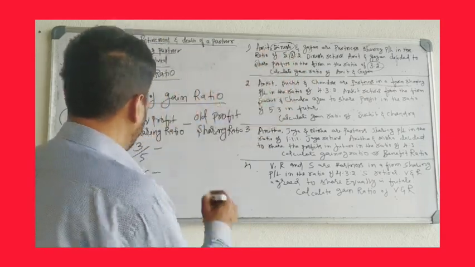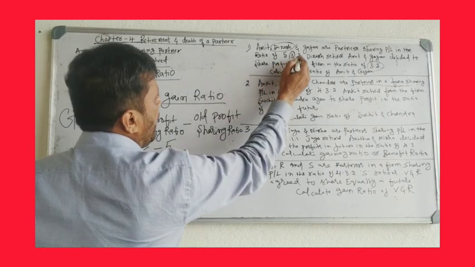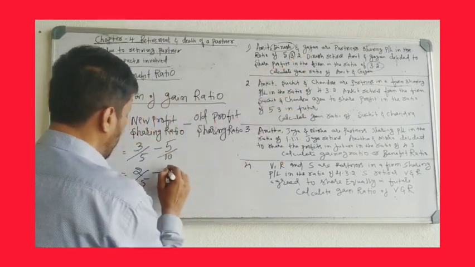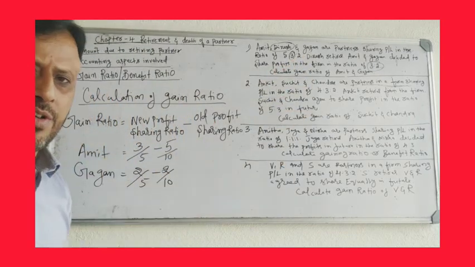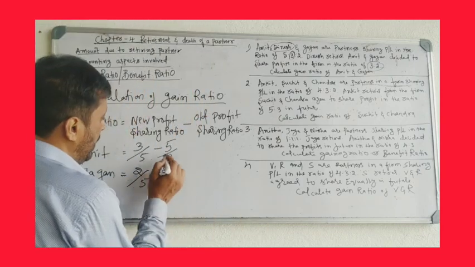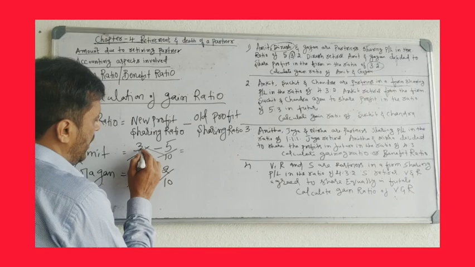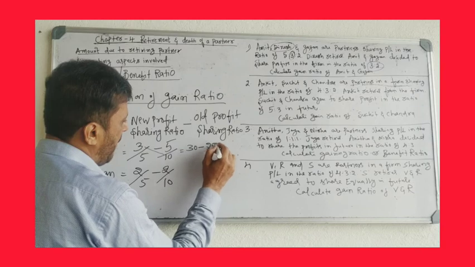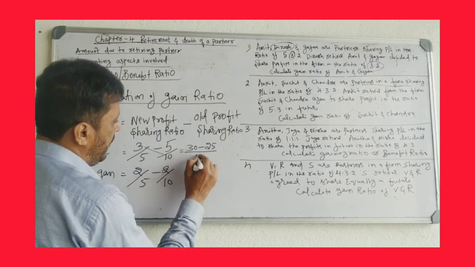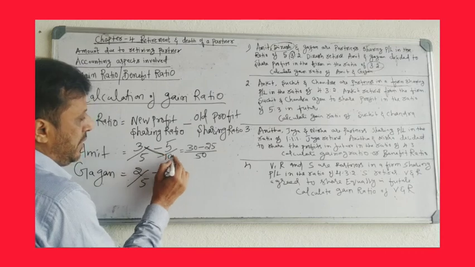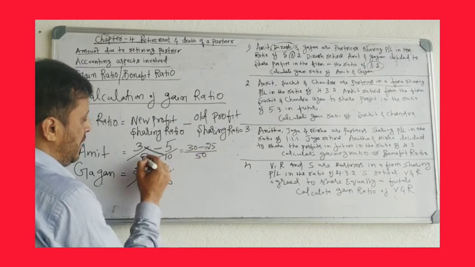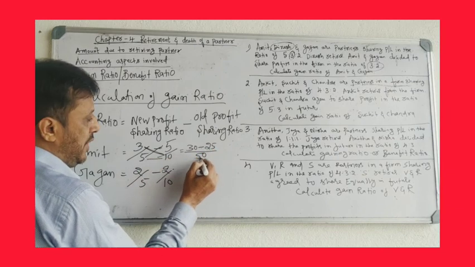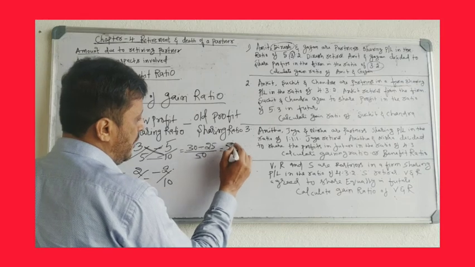Amit's old profit sharing ratio is 5. The total of 5, 3, 2 is 10. Gagan's old profit sharing ratio is 2, total 10. Just deduct it and you will get the gain ratio. How do you deduct? We have to do cross multiplication. 3 into 10, 30, minus 5 into 5, 25, divided by 5 into 10, 50. So 30 minus 25, 5 by 50.